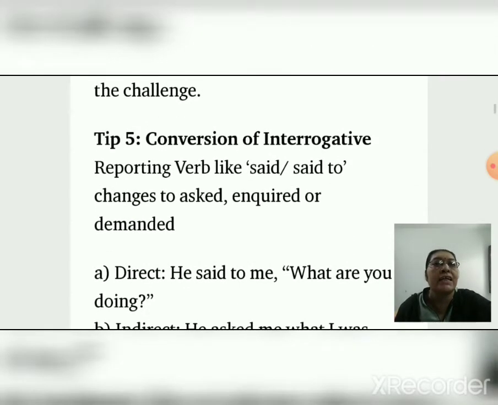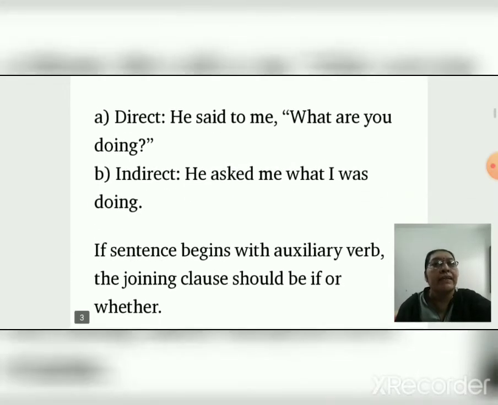As per that, tip 5, conversion of interrogative, meaning question words. Do you know? No? Yes. Reporting verbs like said, said to, change to asked. When we ask a question, we use asked, enquired, demanded instead of said or said to. Direct, he said to me, what are you doing? Indirect speech, he asked me what I was doing.